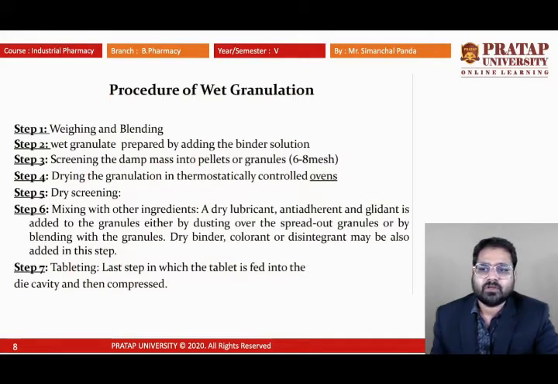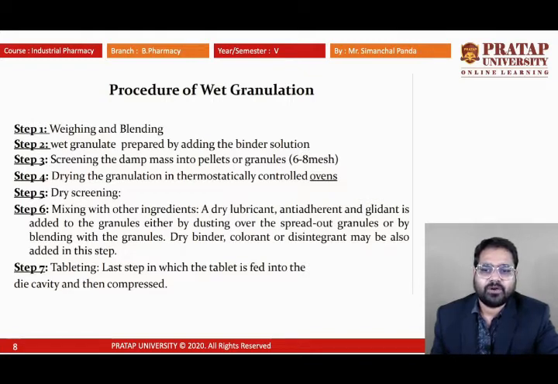Step 4 is drying the granulation in thermostatically controlled ovens, so that we can control the moisture content if there is an excessive amount of moisture in the granules. Then we go for screening. If larger lumps are present or the granules are adhering together, they have to be screened.